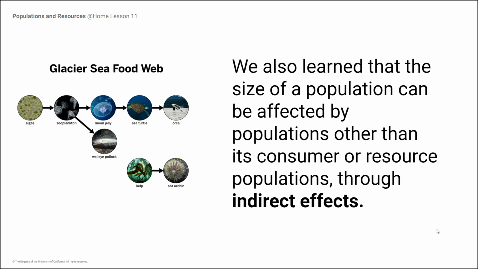In chapter 3, we took it a step further and learned about indirect effects. So we also learned that the size of a population can be affected by populations other than its consumer or resource populations. So it's possible through competition that the walleye could affect the size of the moon jellies because they share the resource population of the zooplankton, or that the algae or the orca could have also impacted the size of the moon jelly population because they are also indirectly connected to our moon jellies.